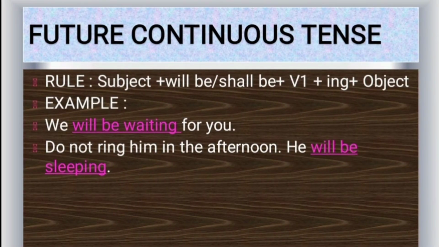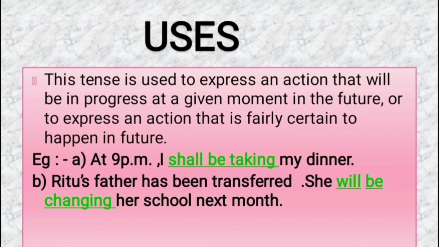Next we come to the future continuous tense. The rule followed in the future continuous tense is subject plus will be or shall be plus first form of verb ing form and the object. Example, we will be waiting for you. Another example which you can see here, do not ring him in the afternoon. He will be sleeping.